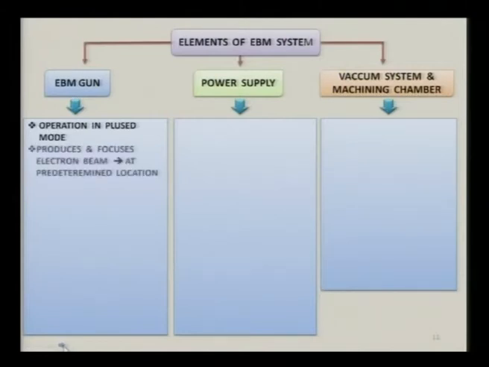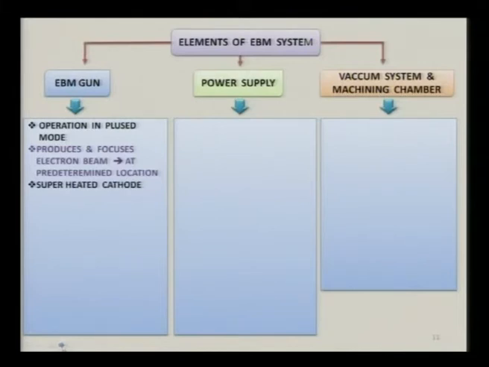In the electron beam machining gun, the operation is done in pulsed mode. It produces and focuses the electron beam at a predetermined location. This predetermined location is set with the help of the lenses, etc.